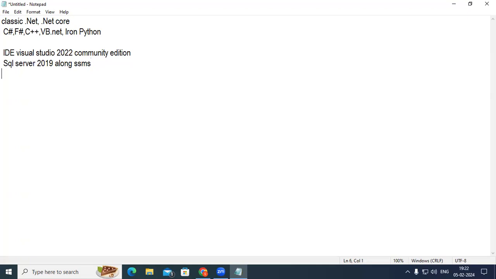And using C# for .NET Core, we can develop console applications or Windows applications, or the other one is web applications. Also, sometimes you can develop mobile applications.